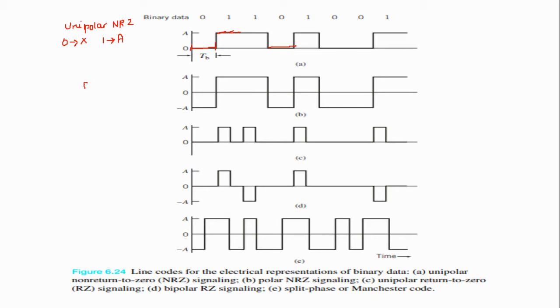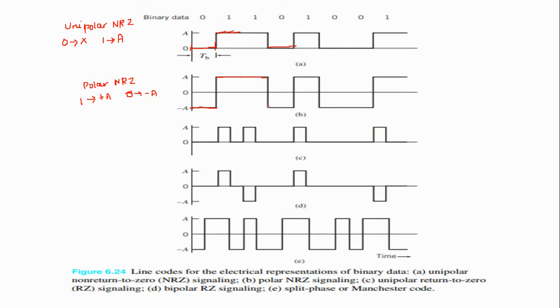Next is polar non-return to zero. In this polar non-return to zero, 1 is represented as plus A, and 0 is represented as minus A. For 0, the rectangular pulse is transmitted with amplitude minus A, and for 1, the rectangular pulse is transmitted with amplitude plus A. For symbol 1, the rectangular pulse is transmitted with positive amplitude.